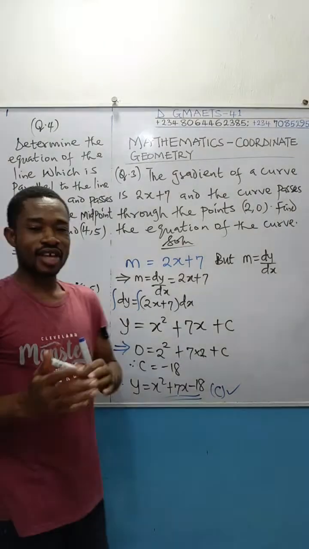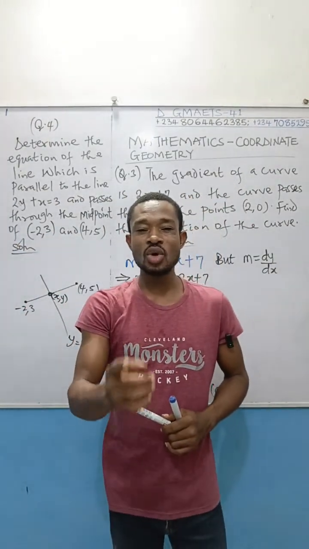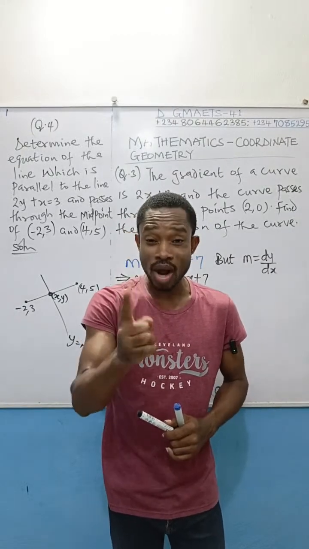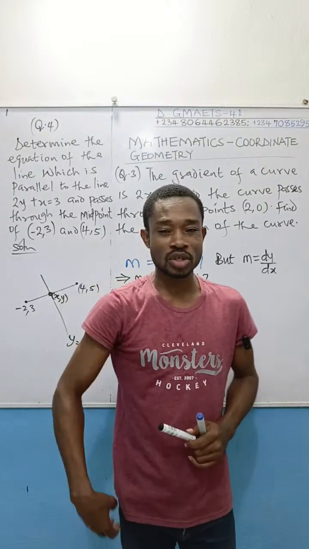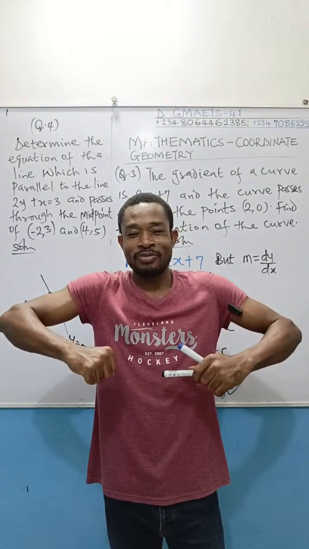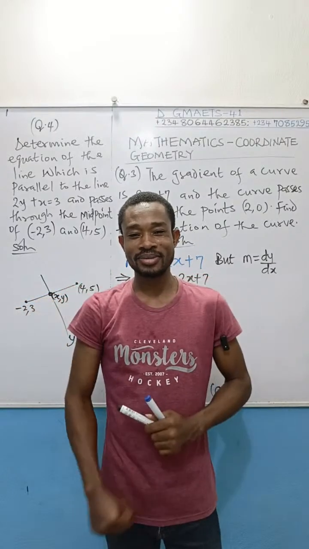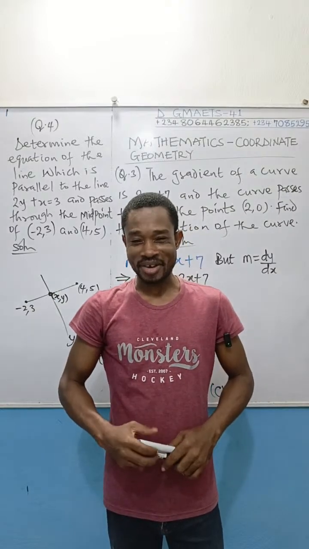And remember, I have said this and I repeat again. Whenever you are dealing with the equation of a straight line, you only need to know 2 things. One, which is the most important, the gradient of the line whose equation you are asked to find. And once you know the gradient, you will smile, you become a big boy or big girl. Just do like this, no stress. Am I communicating?